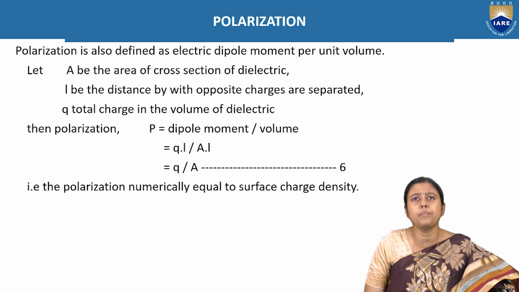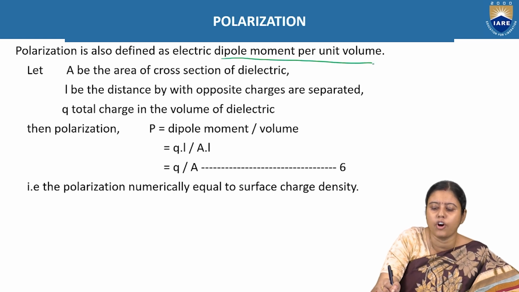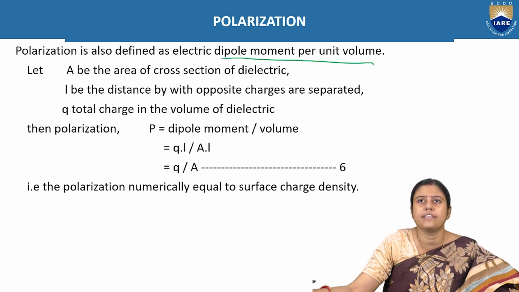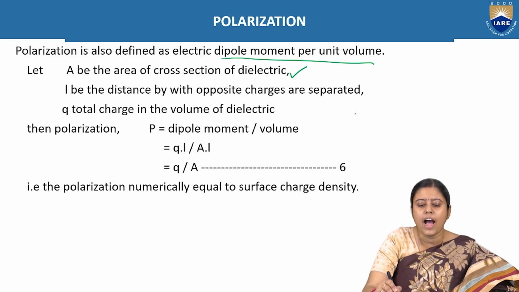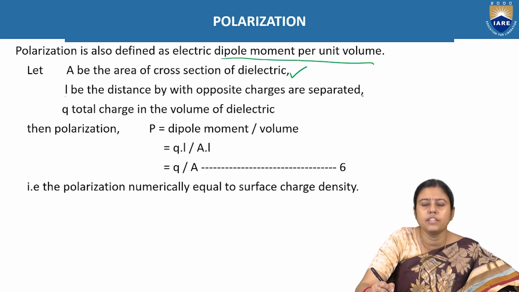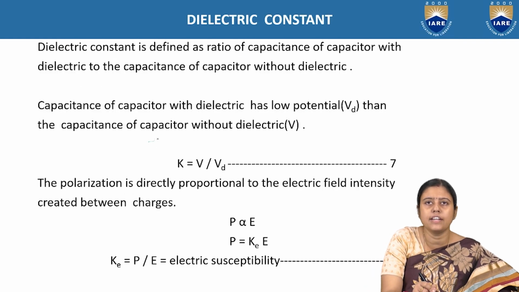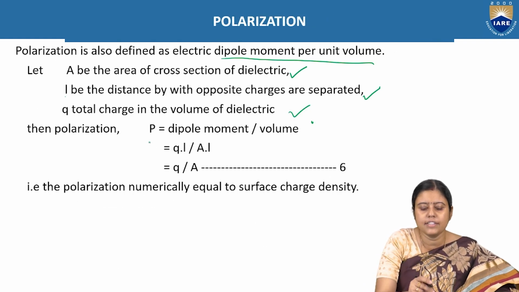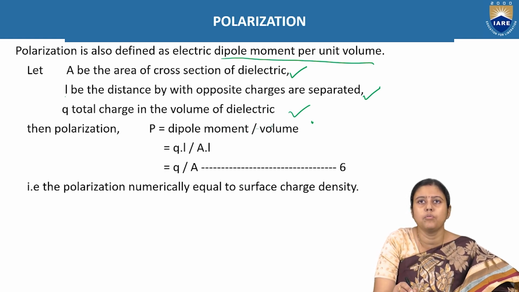So what is the meaning of polarization? Polarization is defined as the electric dipole moment per unit volume. If A is the cross-sectional area of the dielectric, L is the distance between the charges, and Q is the total charge, then polarization P can be written as the dipole moment per unit volume.